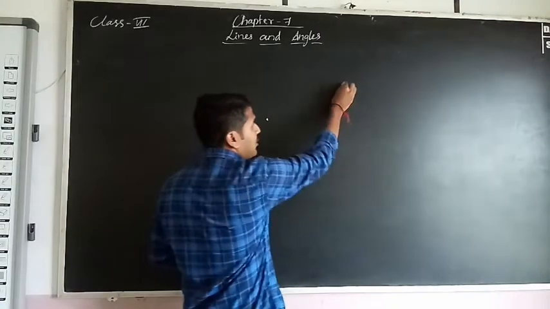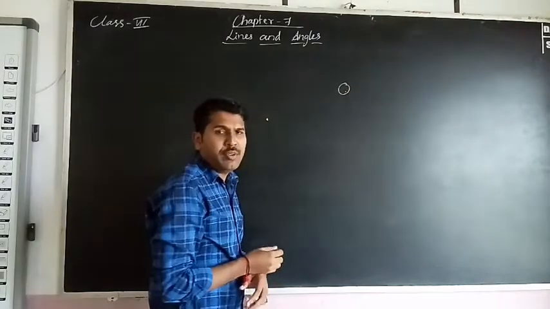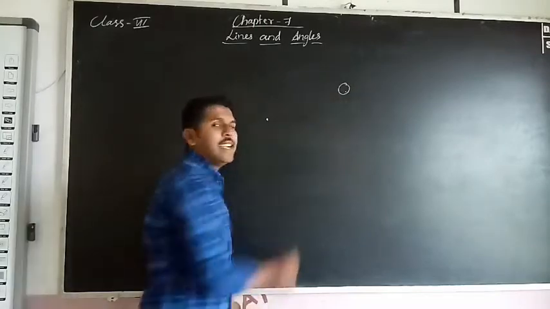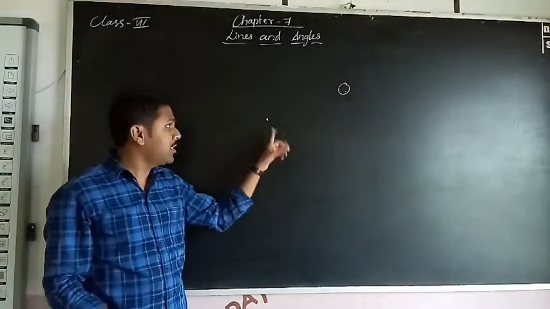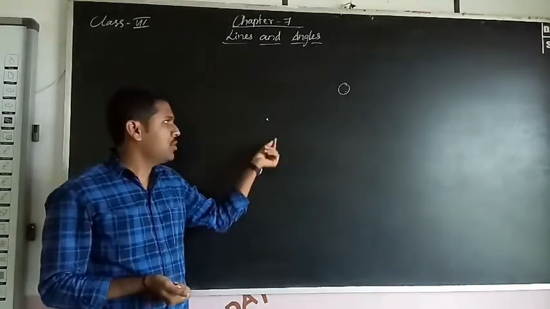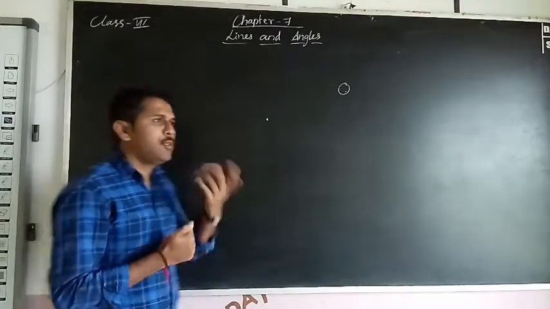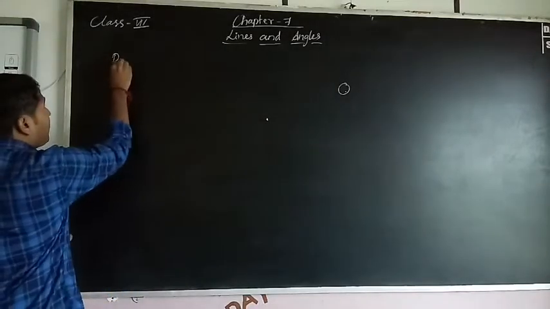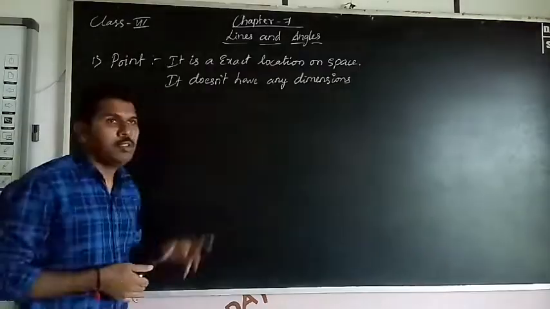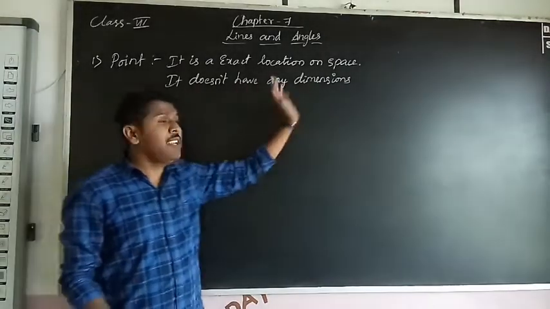If you have a circle and you want to locate something on it, you will use a dot. We call it a geometric point. This is an exact location in space, and it does not have any dimensions. Is there any dimension here? No. So the definition of a point: a point is an exact location in space. Write down the definition. It does not have any dimensions.